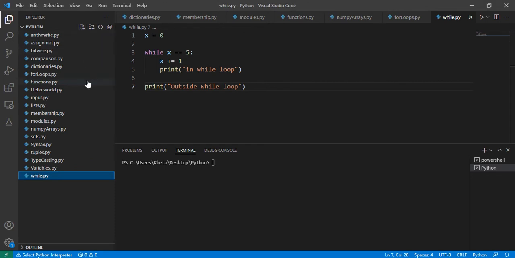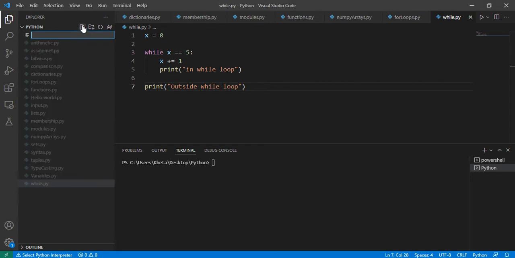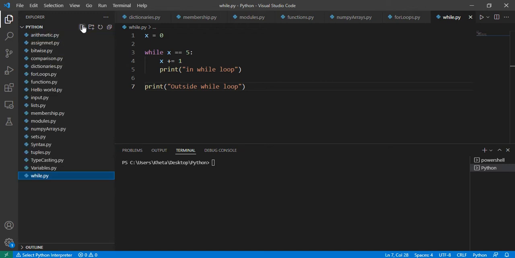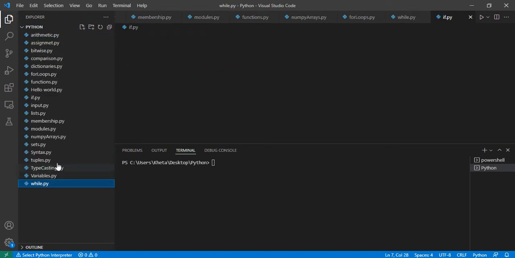Not quite sure what to call it. Naming things isn't the easiest thing in the world. Trust me. Let's call it if. That's not descriptive enough, but hey, what can we do? So if you call that f.py, then it creates a file. It doesn't discriminate, even though our name doesn't quite make sense. It actually does make sense because we are talking about if, else if, and else. So the elif is else if, and else.